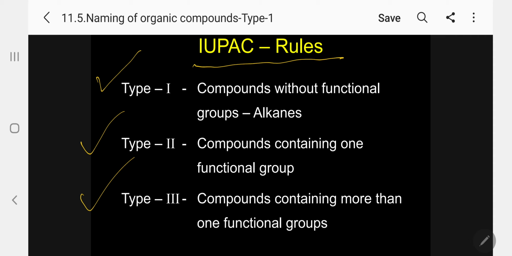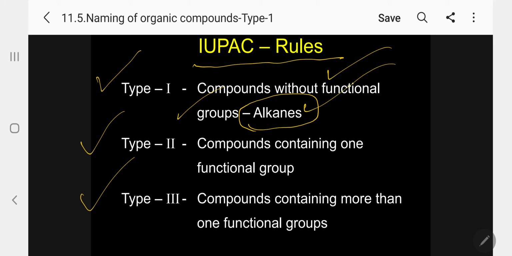Our ultimate aim is to give the IUPAC name properly and correctly. So type 1 means compounds without functional groups. Please follow. By looking at the structure, without any functional group, you come to the conclusion it is nothing but an alkane. So we have to follow rules only for alkane.